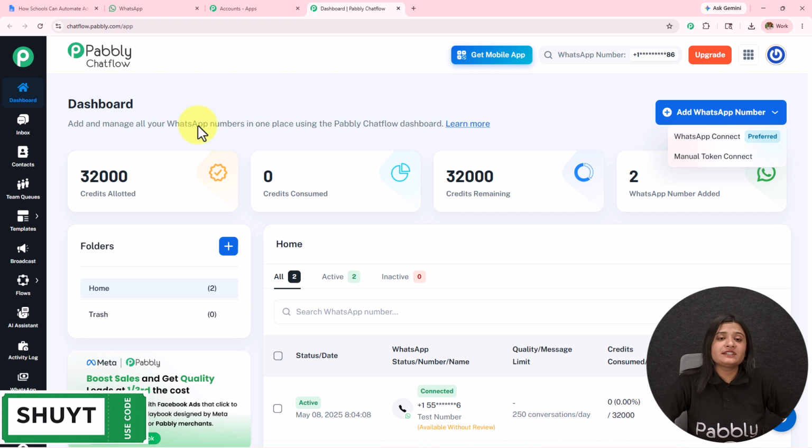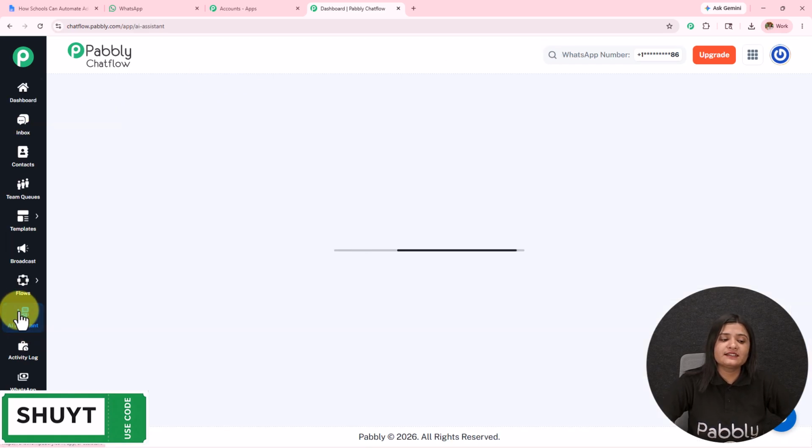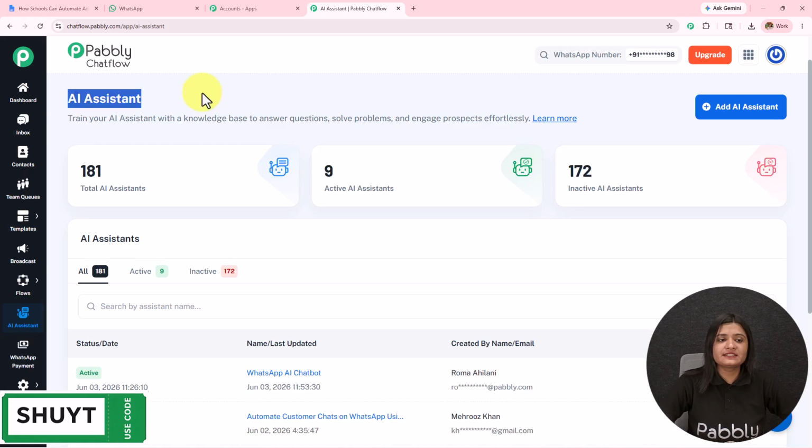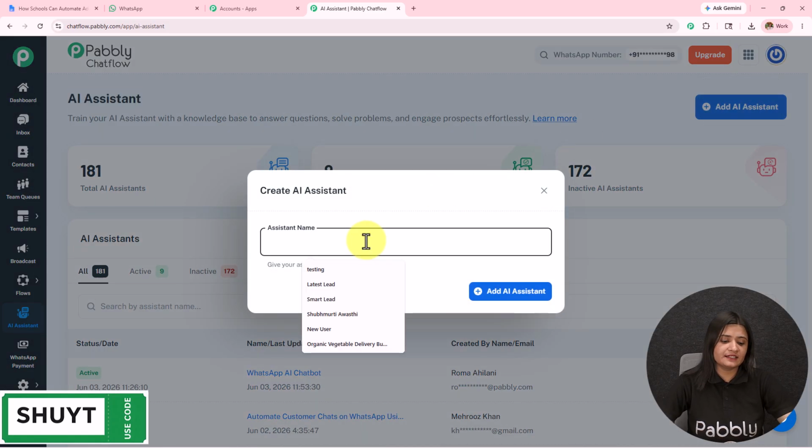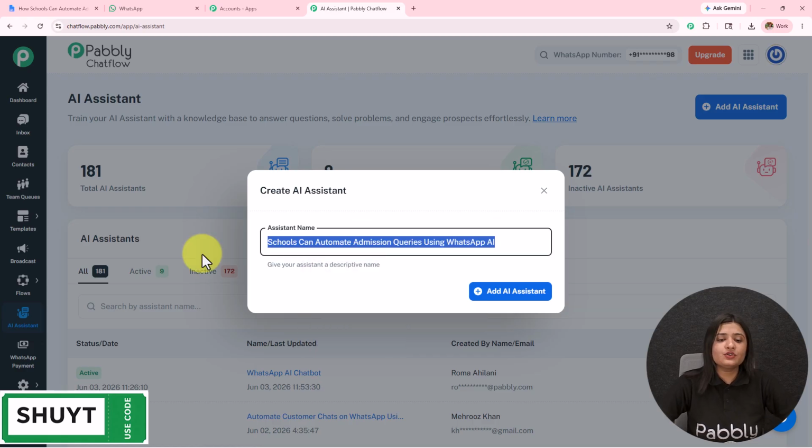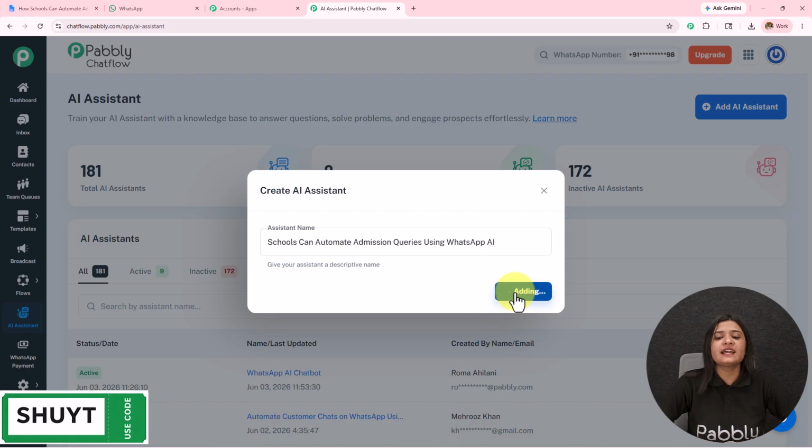We have to create a WhatsApp agent or an AI agent. For that, on the left hand side, we have this option of AI assistant. Let's open this. We have landed on this AI assistant page. We can see the total AI assistants, active AI assistants, and the inactive AI assistants. To create a new AI assistant, I simply have to click on this add AI assistant, and let's name this as schools can automate admission queries using WhatsApp AI, and then simply click on this add AI assistant.